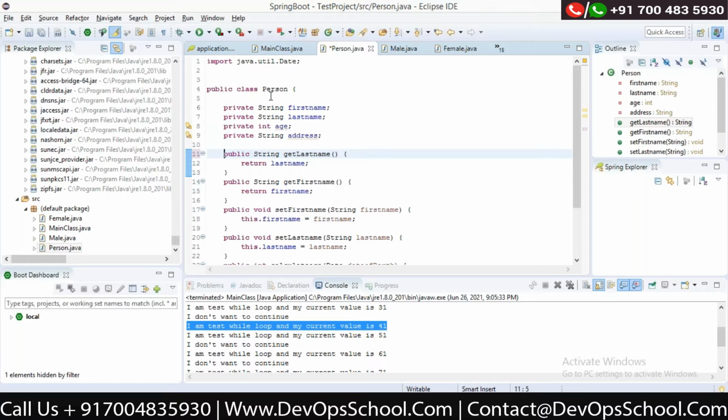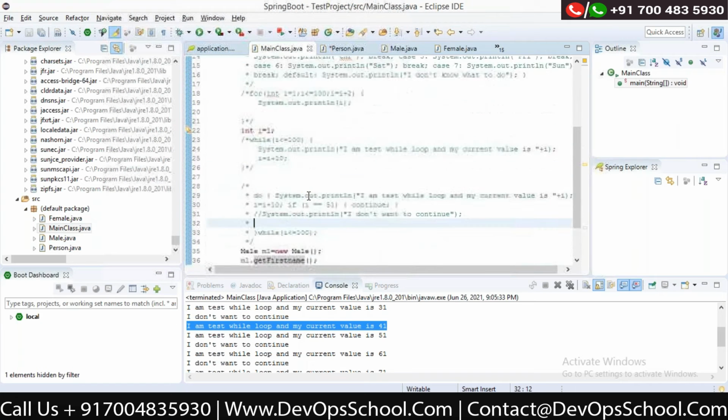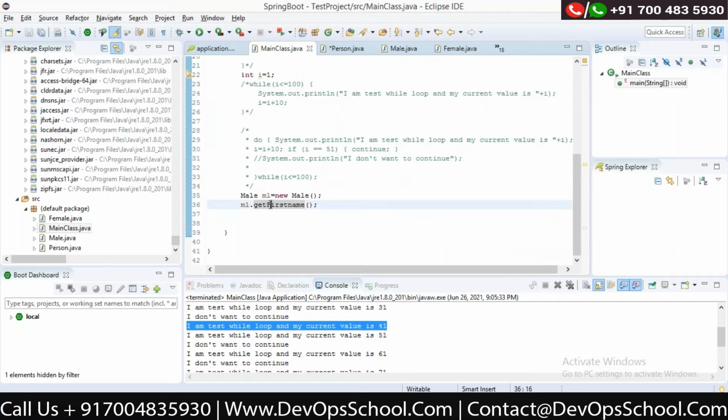If you want to get the first name, for example, in the main class we wrote earlier m1.getFirstName(), right? So you are encapsulating the property and the methods to access and handle that property, inside the class itself.